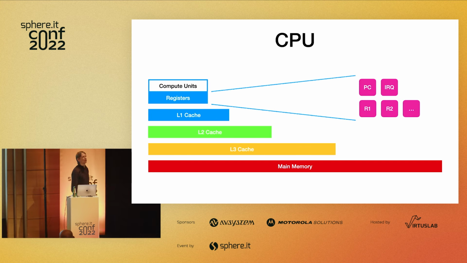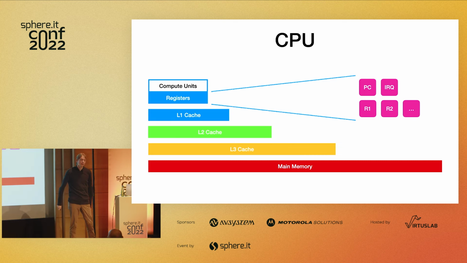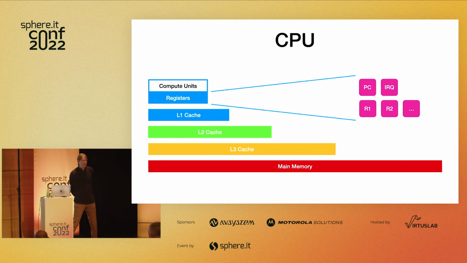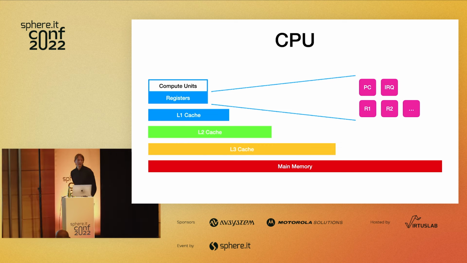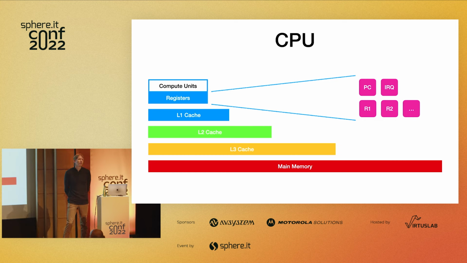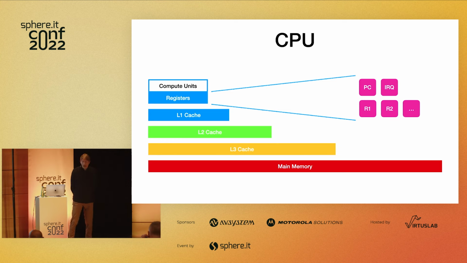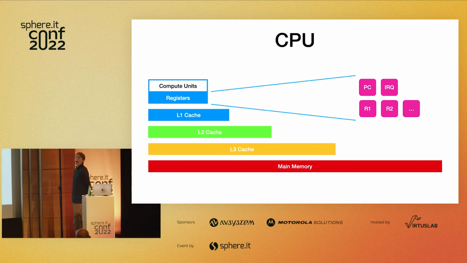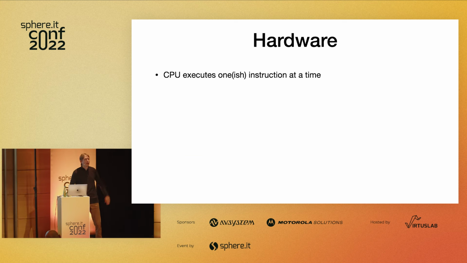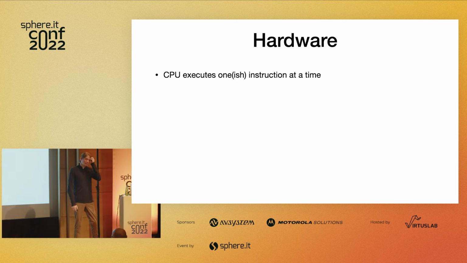And while you have that picture in your mind, let's look at some more details of how the CPU works, okay? Because this also affects some other things. So inside of the CPU, there are registers, like I said. An AMD CPU has about 80 of these things. And there's a lot of different types of registers inside of there, but the most important ones are the ones which represent the program counter, the interrupt register, and the data registers. Okay, so I have those right here. There's more, like I said, glossing over details, but these are the really important ones. And these are important because of how the CPU works.